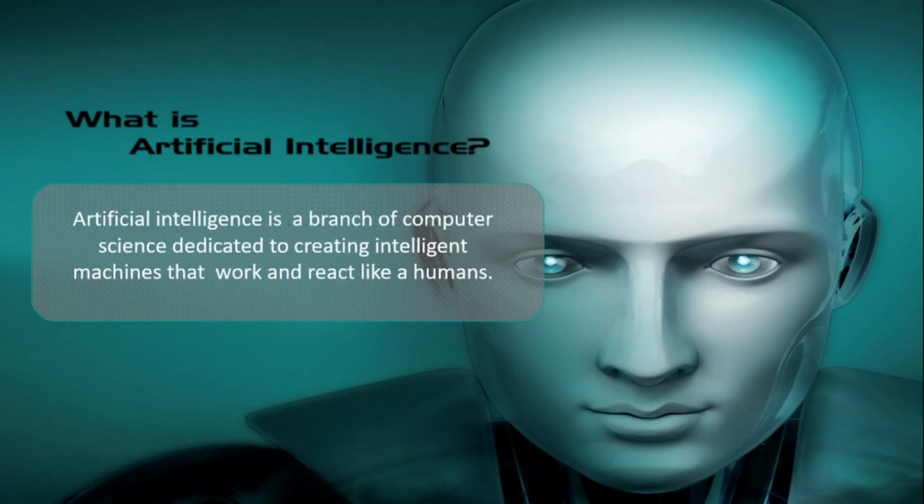First, we have to know what artificial intelligence is. Artificial intelligence is a branch of computer science dedicated to creating intelligent machines that work and react like humans. Artificial intelligence is a technique that enables machines to mimic human behavior.